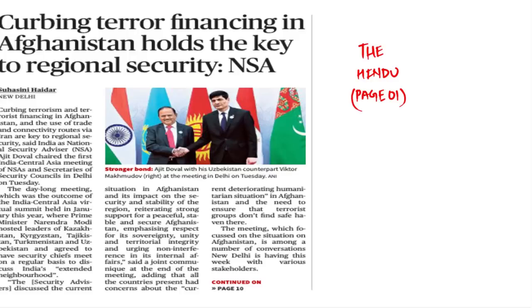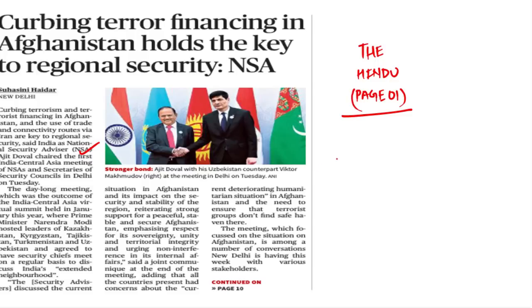Moving on to the next article of the day that has appeared on page 1 of The Hindu. It basically talks about the first meeting of Indian and Central Asian countries' national security advisors, that was agreed upon in the January meeting which happened virtually between the countries of Central Asia and India. The countries have agreed to have a security chief meet on a regular basis.